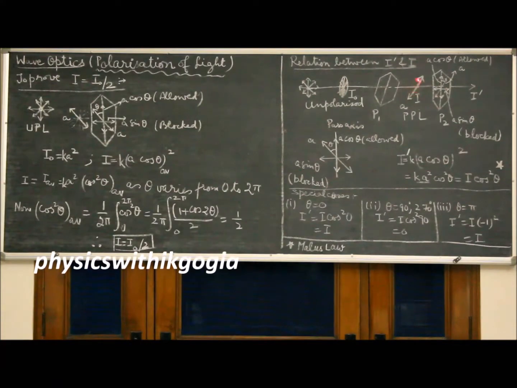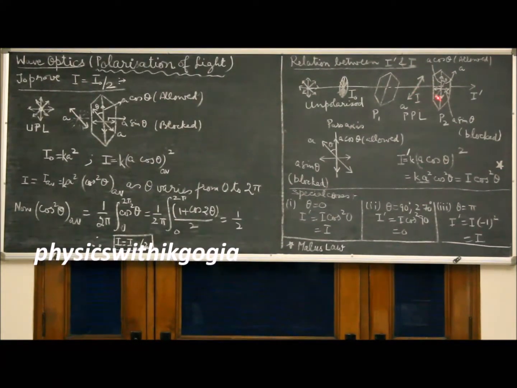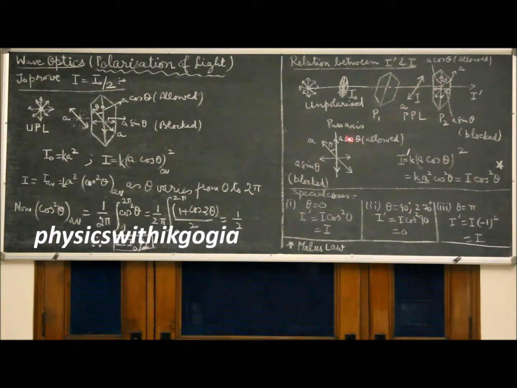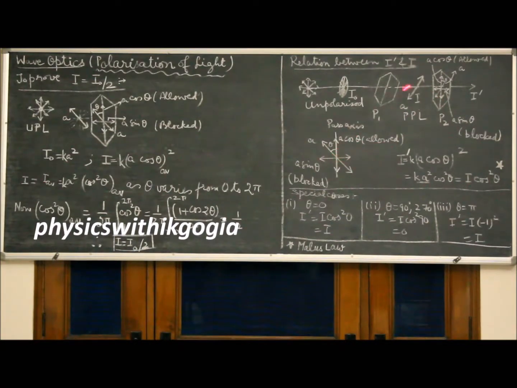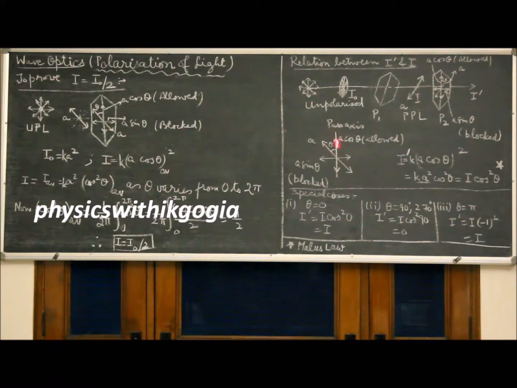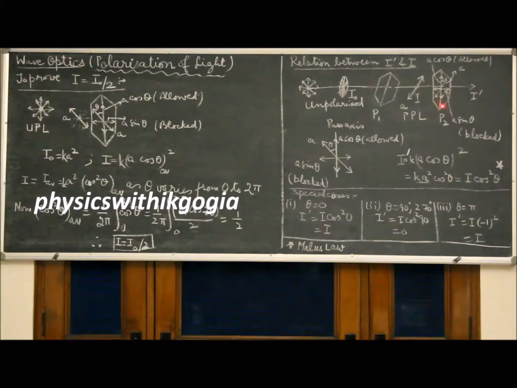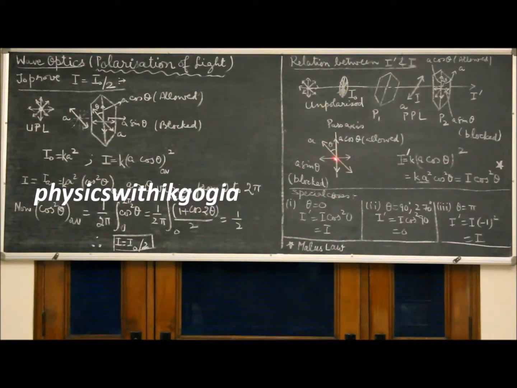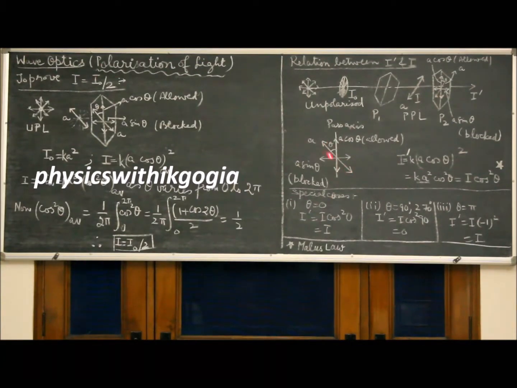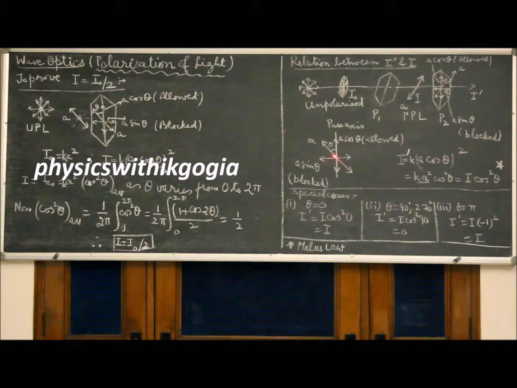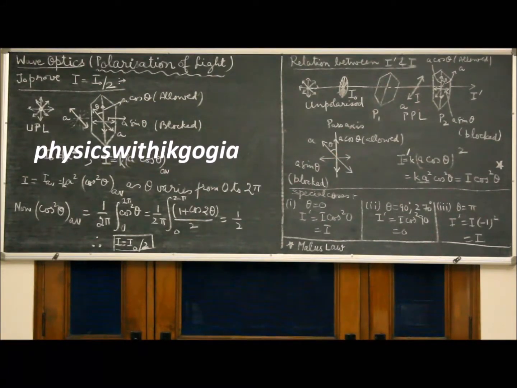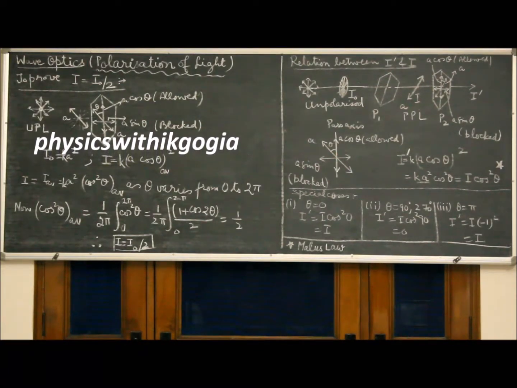These vibrations are incident on the analyzer. We have a diagram here which is an amplified view of this diagram. This vertical line represents the pass axis of the analyzer. This represents the incident vibration amplitude denoted by A, and theta is the angle between the pass axes of the polarizer and analyzer.